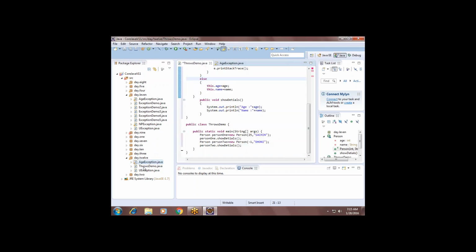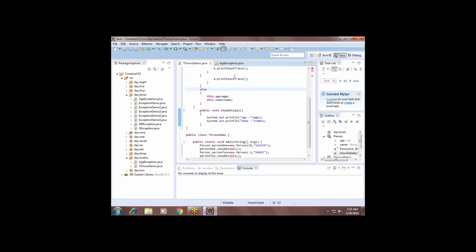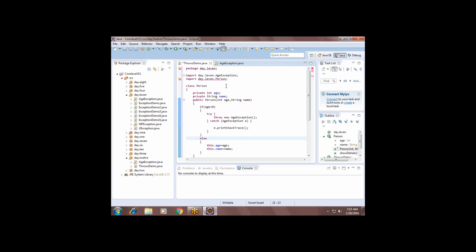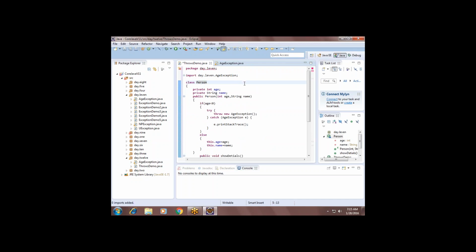Don't save, close it. I don't need this one, I'll remove it. Now age exception and the throws demo. What is a throws demo? First we'll see Day 12.